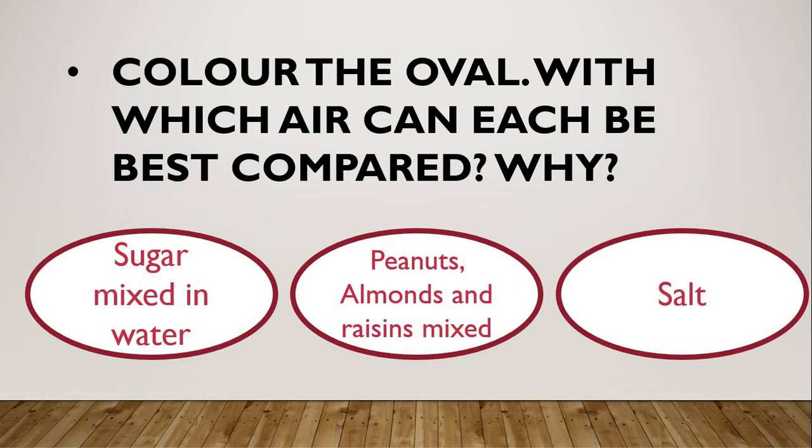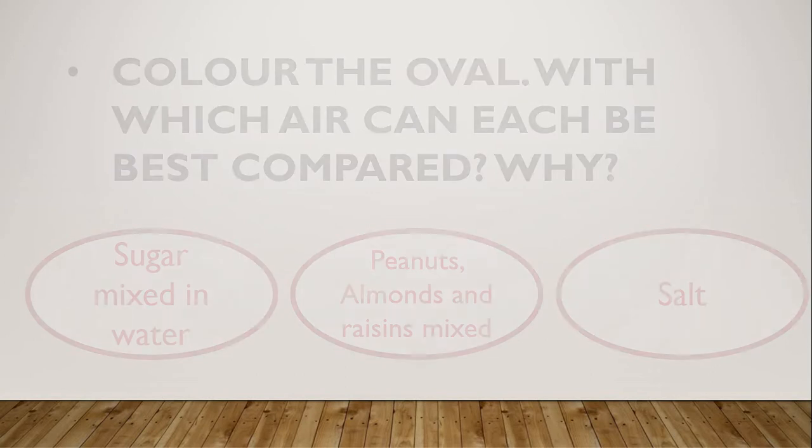Because air is also a mixture like peanuts, almonds and raisins mixed together. Each of its component gases can be separated from the mixture. Okay? Air is a mixture like peanuts, almonds and raisins mixed. And also it can be separated from the mixture. Okay? Third question in S1.